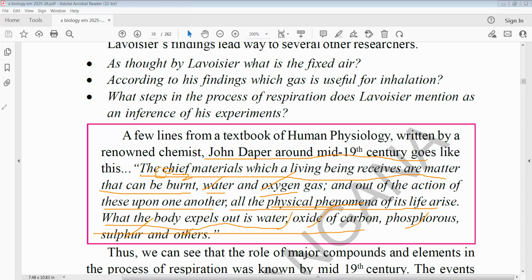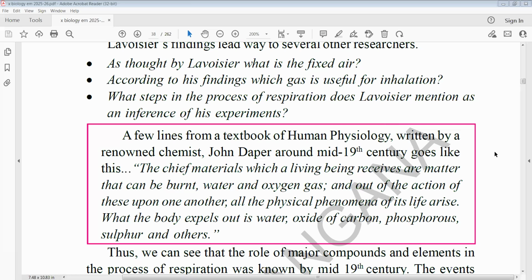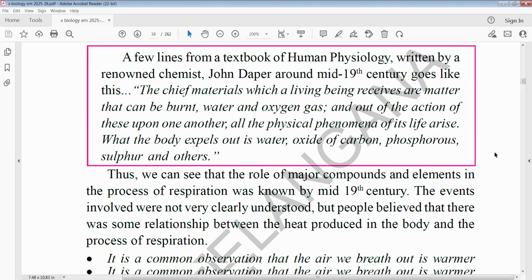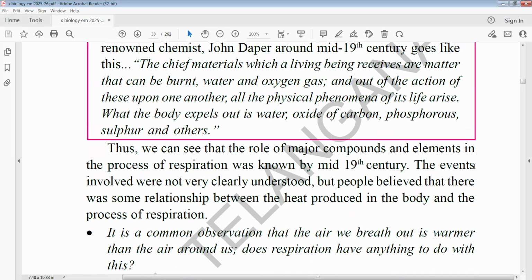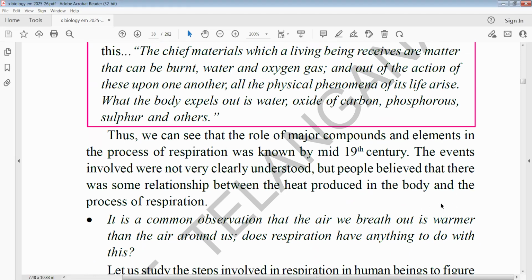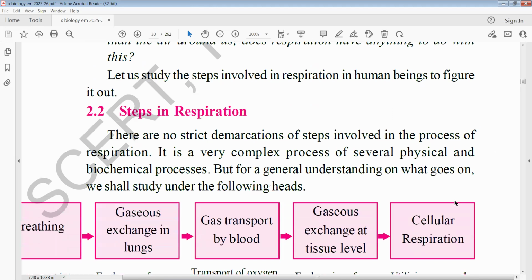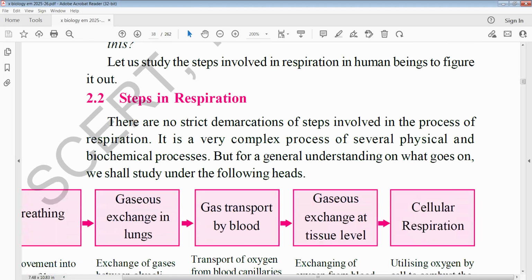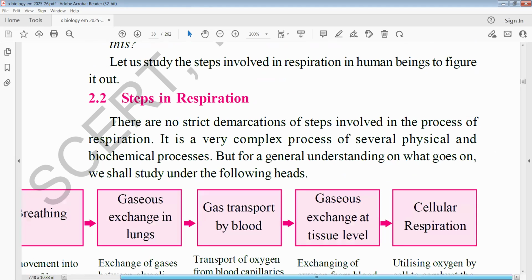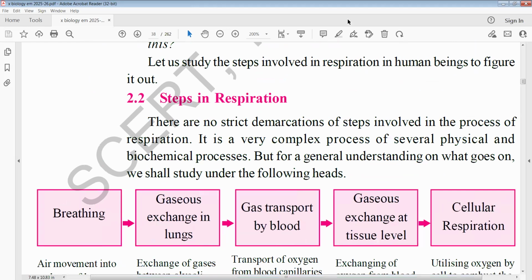So we can see the role of the major components and elements in the process of respiration gone by. The events involved were not very clearly understood, but people believed there was a relation between the heat produced in the body and the process of respiration. So let us go to the major steps involved in respiration. It is important at examination level.